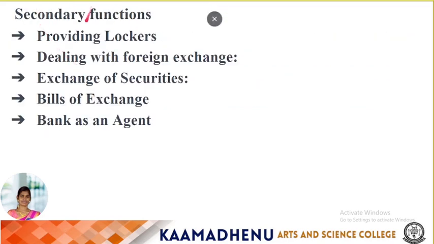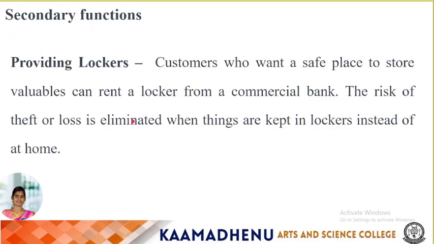Next, secondary functions: providing lockers, dealing with foreign exchange, exchange of securities, bill of exchange, and bank as an agent. These are the secondary functions. One by one, providing lockers. Customers who want a safe place to store valuables can rent a locker from a commercial bank. Valuables mean any amount, jewelry, or documents. The risk of theft or loss is limited when things are kept in lockers instead of at home.